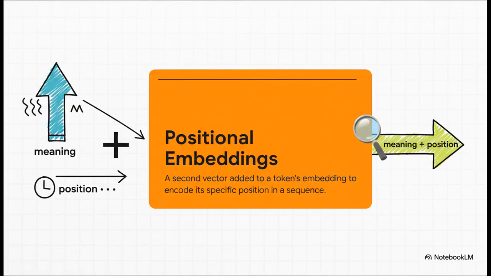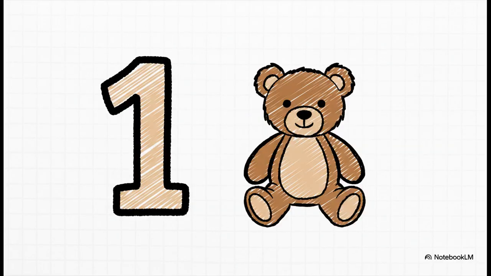And the solution to this is, well, it's beautifully simple. We just create a whole separate vector called a positional embedding. This vector has nothing to do with what the word means. Its only job is to describe where the word is in the sentence. Is it the first word, the second, the 10th? And then you just add it to the original word embedding. So let's walk through how this all comes together step by step.